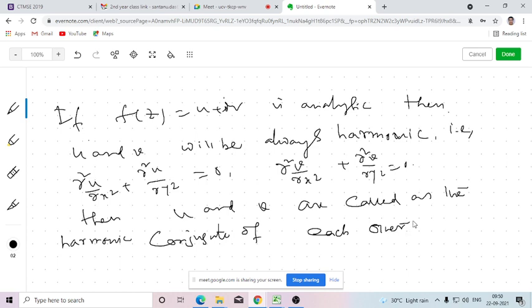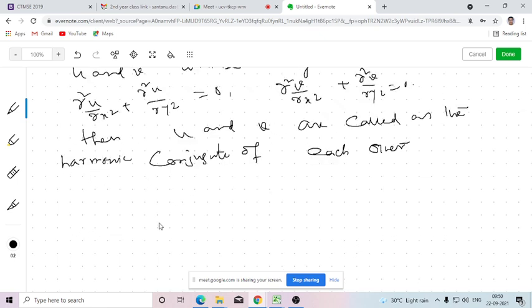So both are true. That means if f(z) is analytic, then u and v will be harmonic. As well, if u and v are two functions which are harmonic, then by combining them we can frame a complex valued function f(z) = u + iv, which will always be an analytic function. So if f(z) is analytic, then u and v will always be harmonic, that is ∂²u/∂x² + ∂²u/∂y² = 0 and ∂²v/∂x² + ∂²v/∂y² = 0. Then u and v are called the harmonic conjugate of each other. Is that clear?